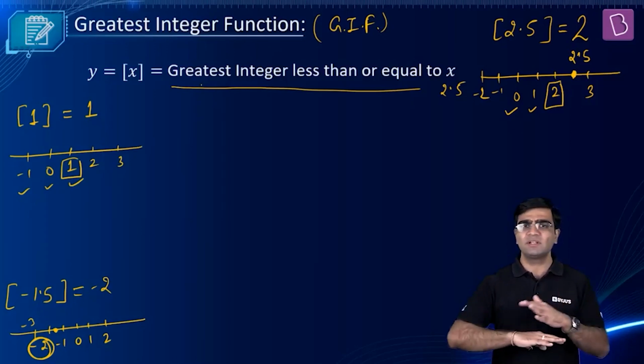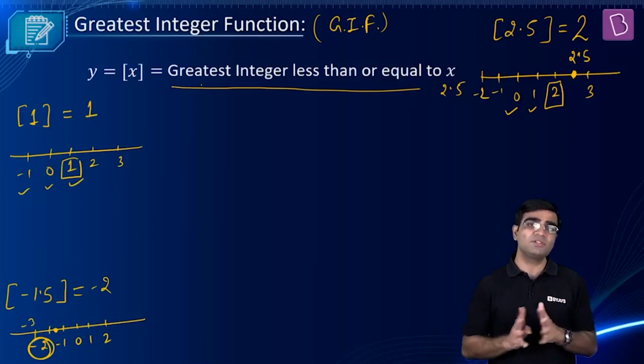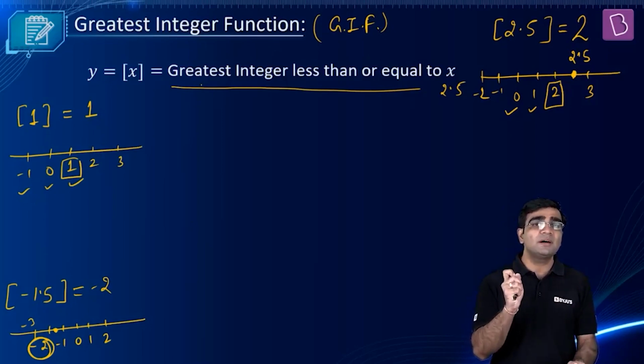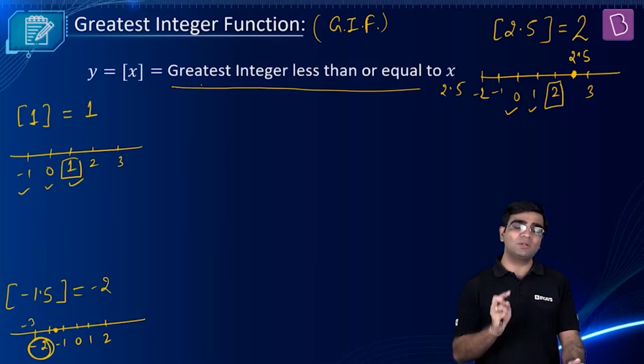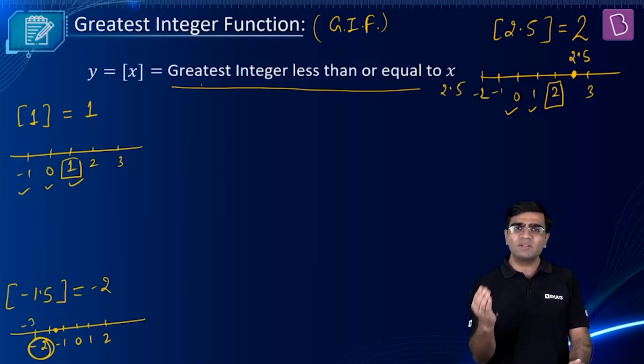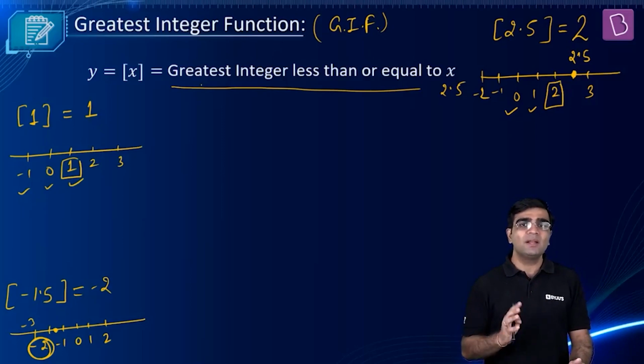Whether it is minus 2, whether it is 5, whether it is 7, it will return you the same integer. But if you are inserting any number other than an integer, then it will give you just the previous integer to that on the number line. So for 2.5, what is the previous integer? 2. Right?